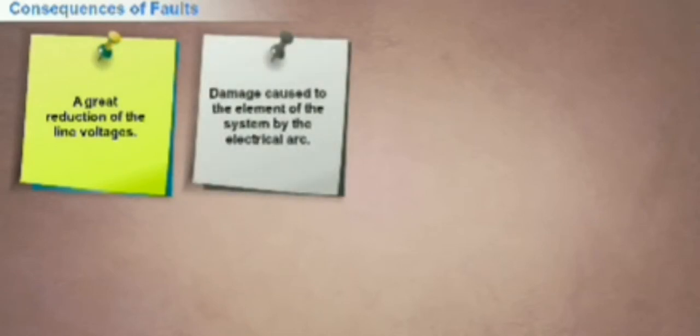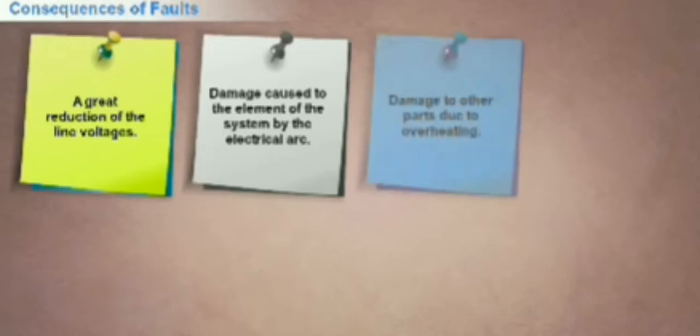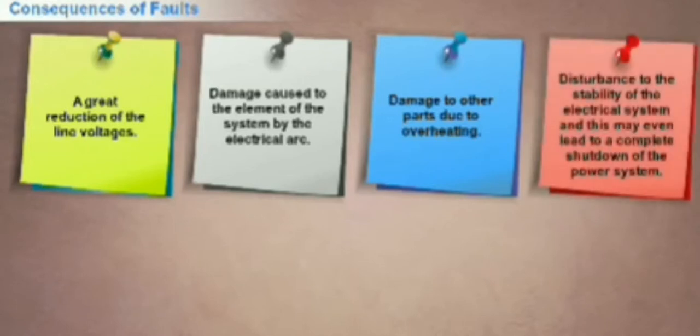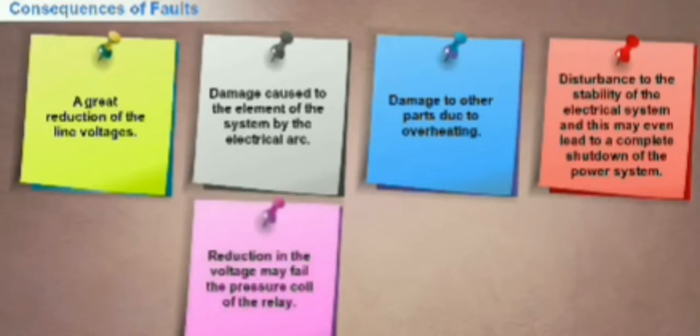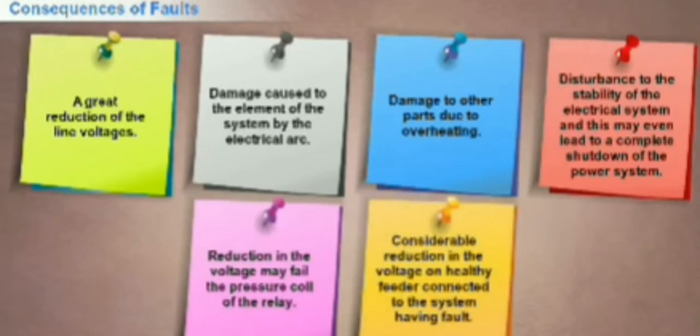It could lead to a great reduction in voltages. It could cause damage to the elements of the system by the electrical arc. There could be damage to the other parts due to overheating. It could disturb the stability of the electrical system, and this may even lead to a complete shutdown of the power system. Voltage reduction may fail the pressure coil of the relay. There could be considerable reduction in the voltage on healthy feeders connected to the system having fault.